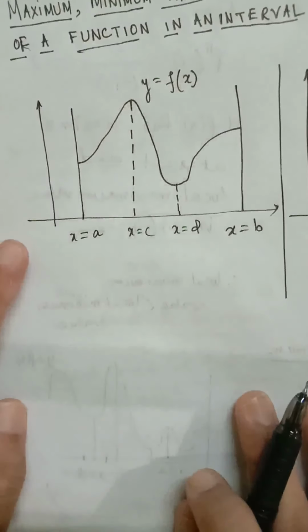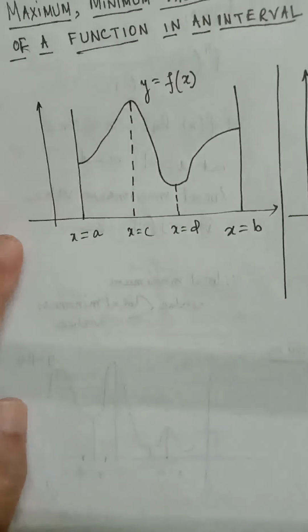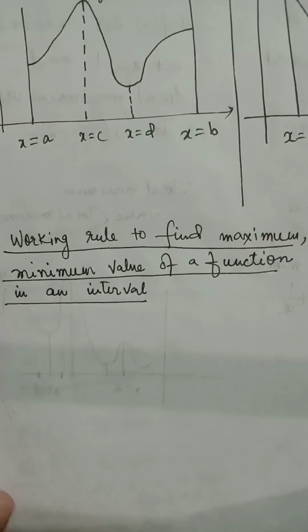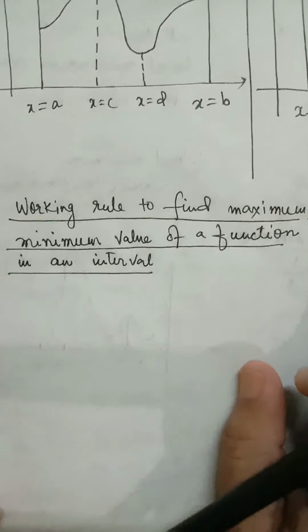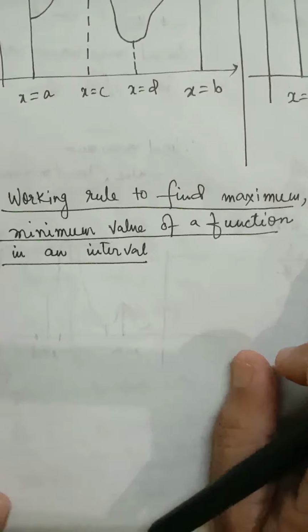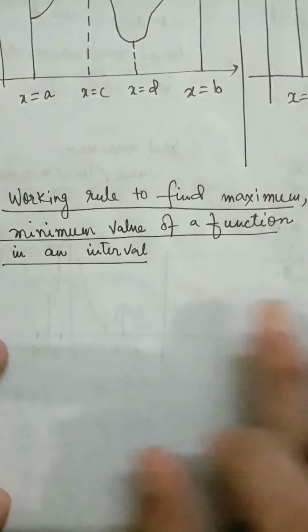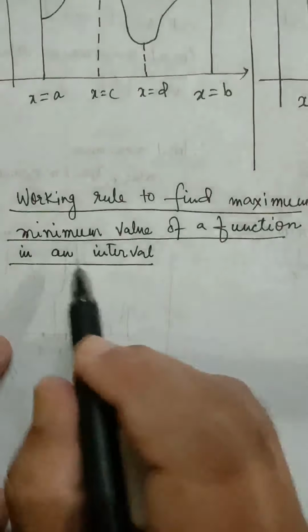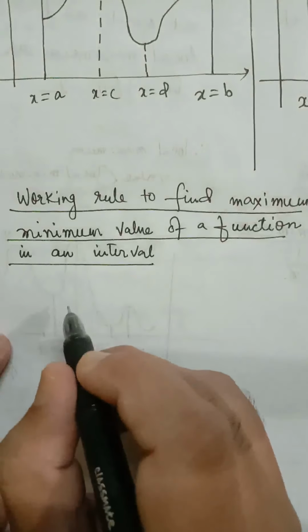So now I will write how to find the maximum or minimum value of a function in an interval. Now I will write the working rule to find the maximum or minimum value of a function in an interval. Working rule means how to proceed to find the maximum or minimum value of a function in an interval.